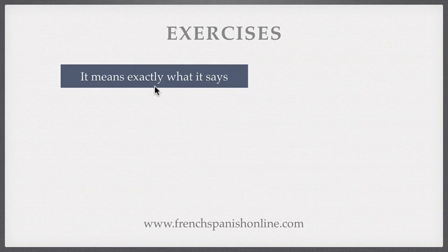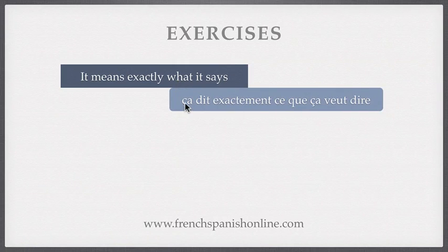It means exactly what it says. So here, what does not refer to another noun. Here we have an adverb and here we have a verb, but it's not a noun. And what is not the subject of the second part of the sentence. Again, ce que. Ça dit exactement ce que ça veut dire.